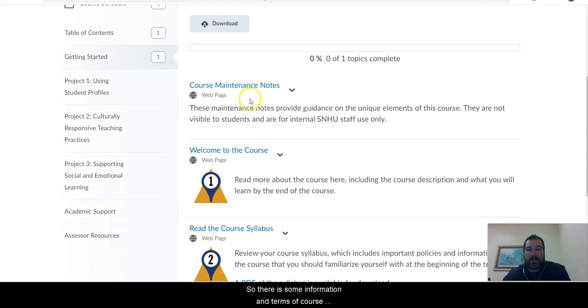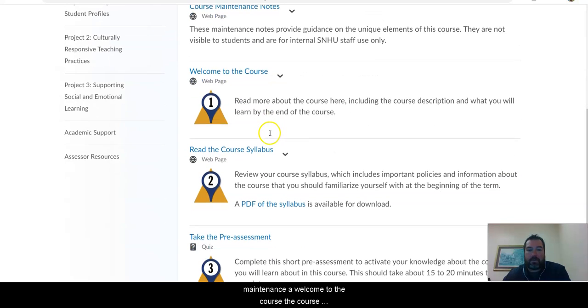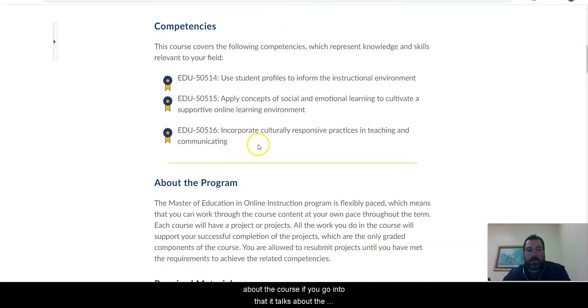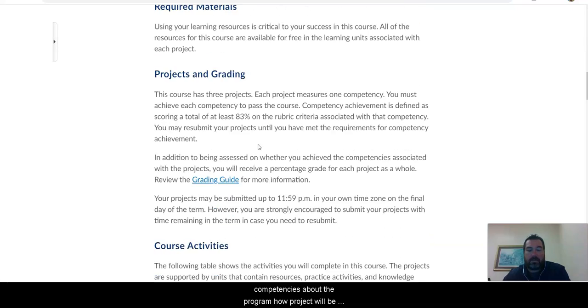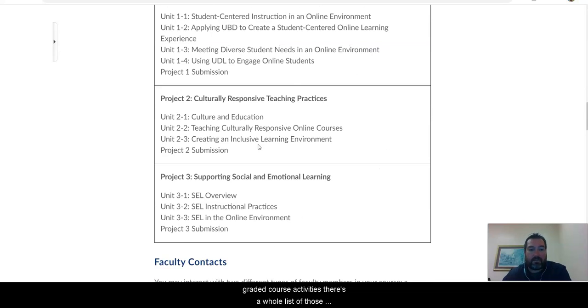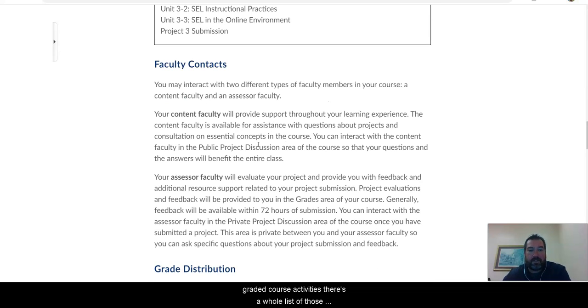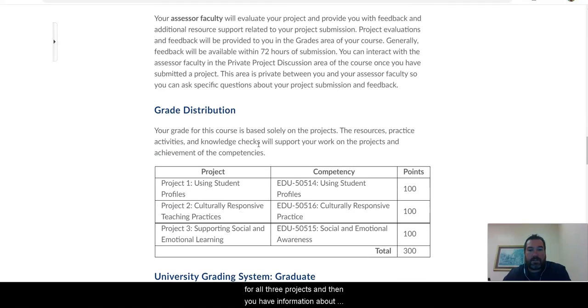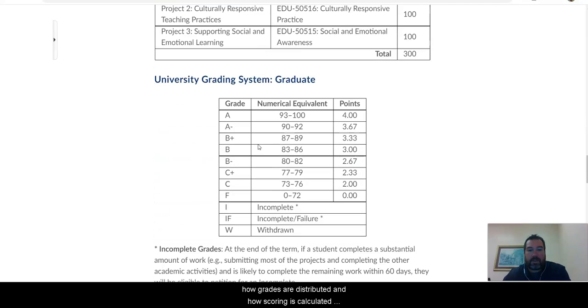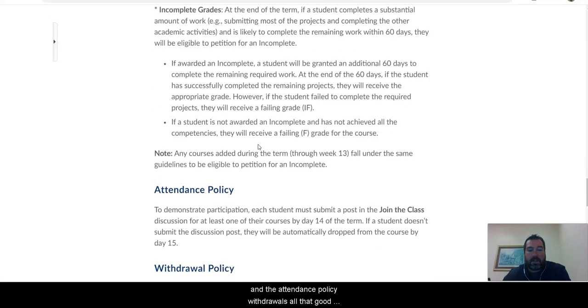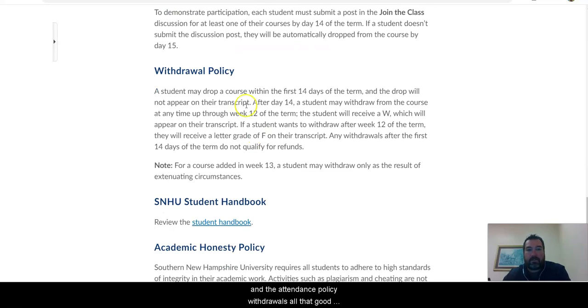So there's some information in terms of course maintenance, a welcome to the course syllabus. It's important that you read the syllabus. There's also a PDF of the syllabus if you would like to use that, download it and print it to hold on to as a reference throughout the course. But if you go into that, it talks about the competencies, about the program, how projects will be graded, course activities. There's a whole list of those for all 3 projects. And then you have information about how grades are distributed and how scoring is calculated and the attendance policy withdrawals. All that good information is located in the syllabus. You'll want to work on that week 1.